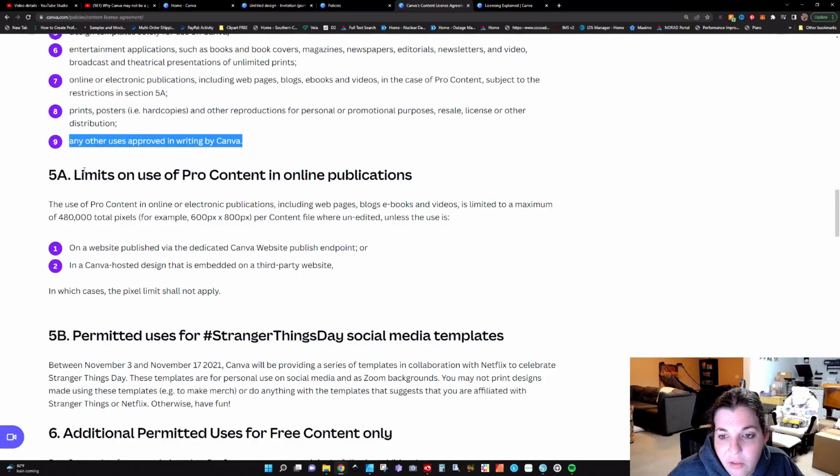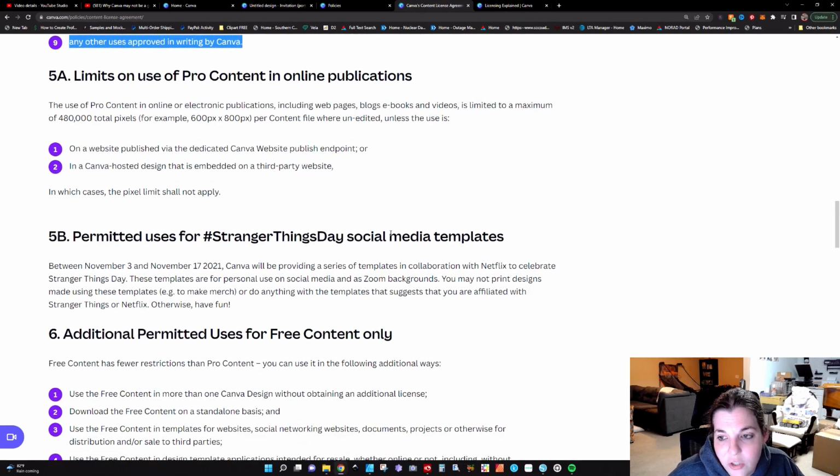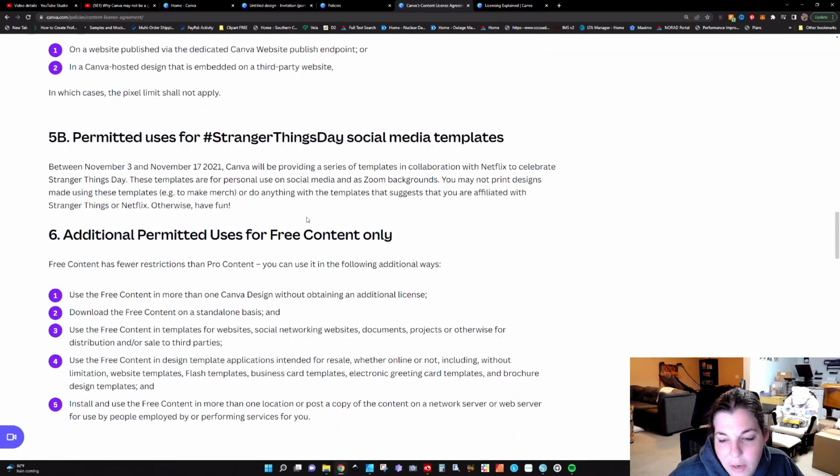So here is section 5A, limits on use of pro content in online publications. The use of pro content in online or electronic publications, including web pages, blogs, ebooks, and videos, is limited to a maximum of 480,000 total pixels per content file where unedited, unless the use is on a website published via Canva and a Canva-hosted design that is embedded on a third-party website. And in that case, the pixel limit shall not apply. All right. Stranger Things day was something they did in 2021, so that doesn't matter.